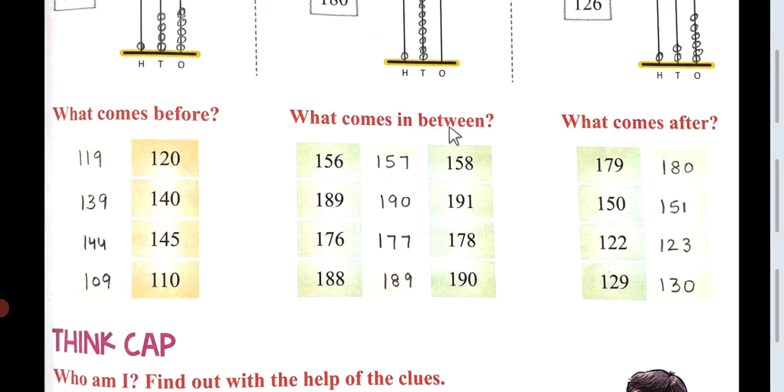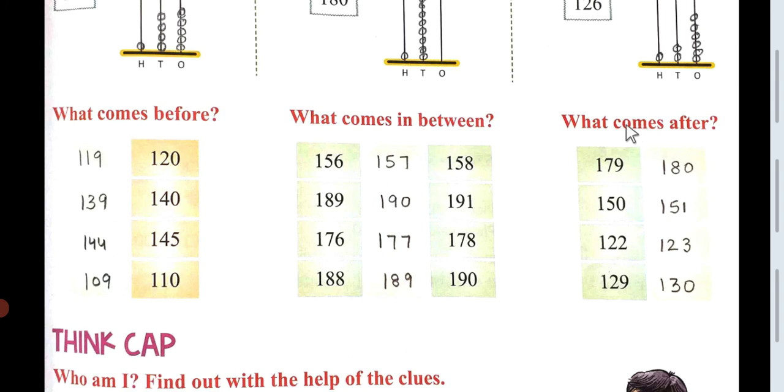What comes between 156, 157, 158? 189, 190, 191. 176, 177, 178. 188, 189, 190.